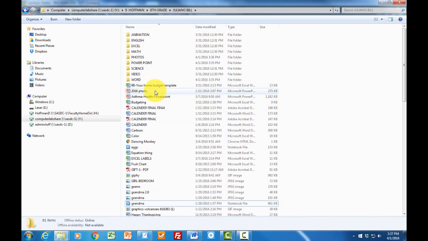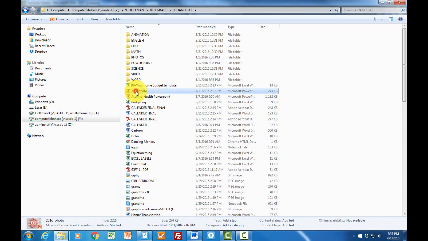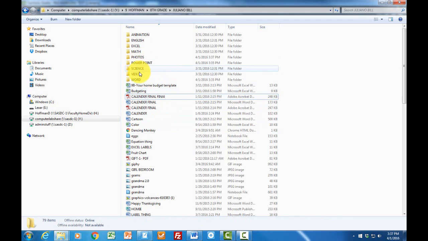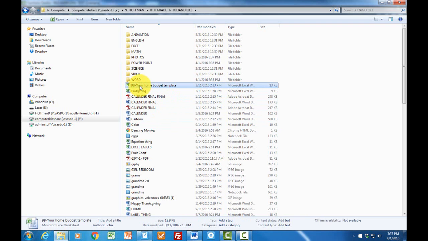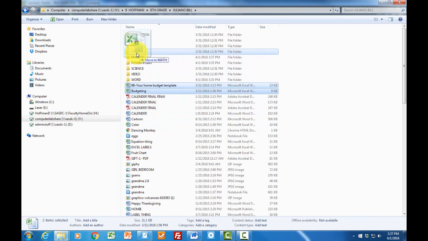Now the one that is consecutive would be, I'm just going to do a short one here. You'll see we have PowerPoint, right? You don't need to do this, but I'm going to hold down my Shift key, and if I had a whole bunch of PowerPoints, I'd click the last one, but I'm going to click this one, and the two of these should go into PowerPoint. So it slides those up. We have 2 Excel. Click on the first one, click on the second one, and slide those up into Excel.